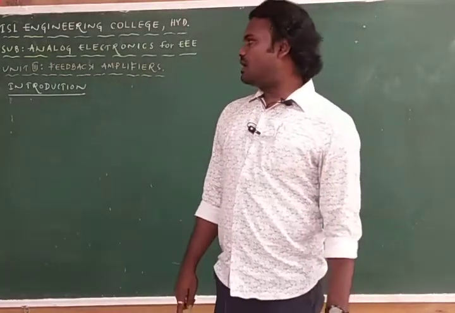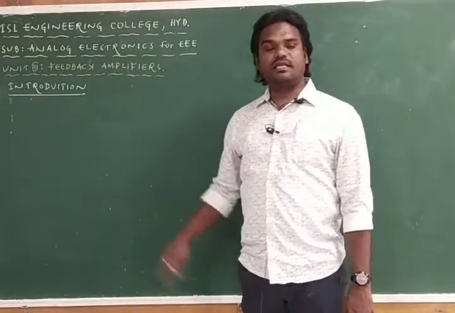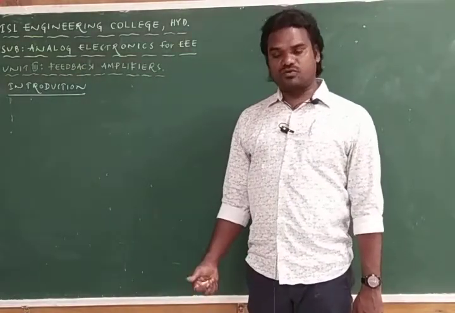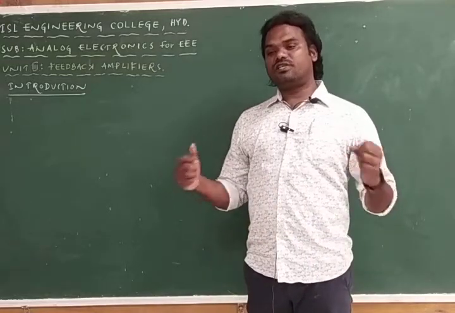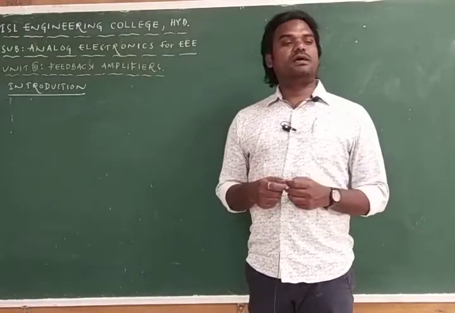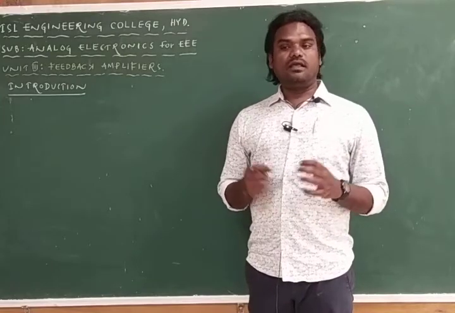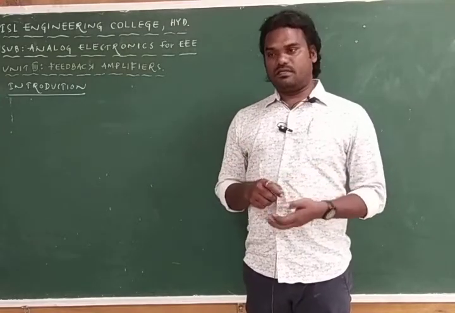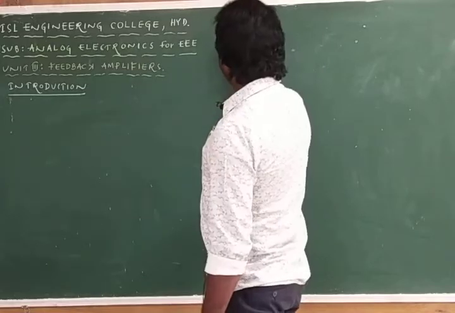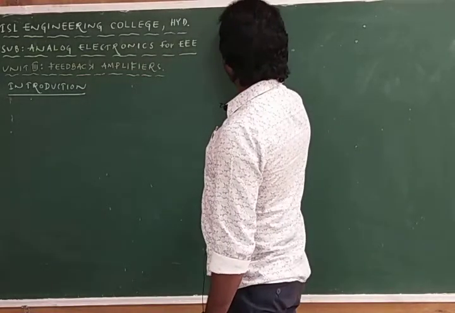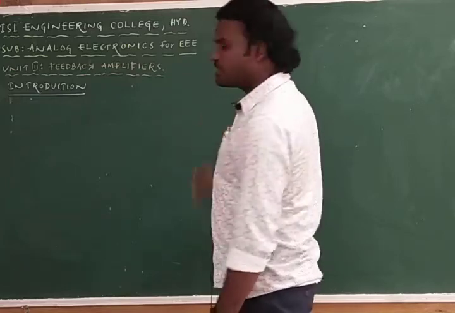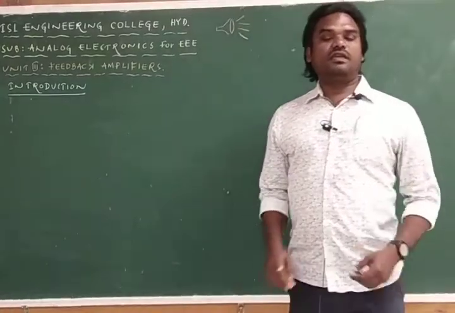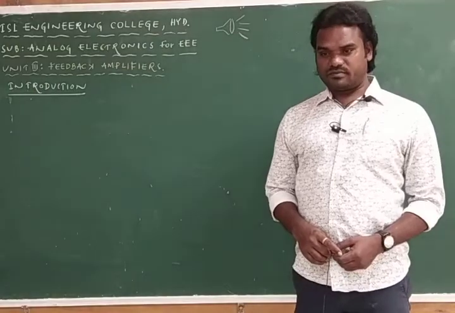So an amplifier is an electronic circuit which is used to increase the strength of the signal. The best example for an amplifier is the loudspeaker. The voice we get from the loudspeaker is louder than the voice we gave at the microphone.